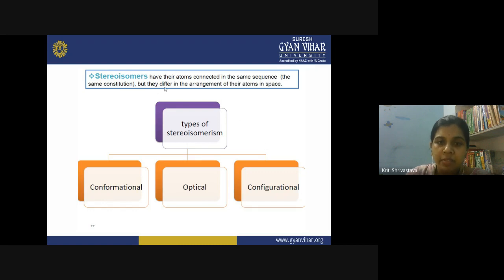But when they differ in the arrangement of their atoms in space, we can have conformational isomers, optical isomers, and configurational isomers. So you can say that stereoisomerism is of three types: conformational isomerism, optical isomerism, and configurational isomerism. So from your syllabus point of view, we have optical isomerism mentioned in great detail. We will not go into the conformational isomers, and configurational isomers we will discuss a little bit.